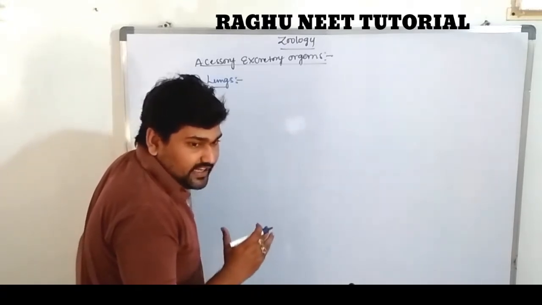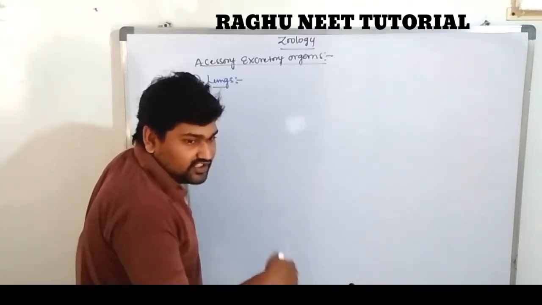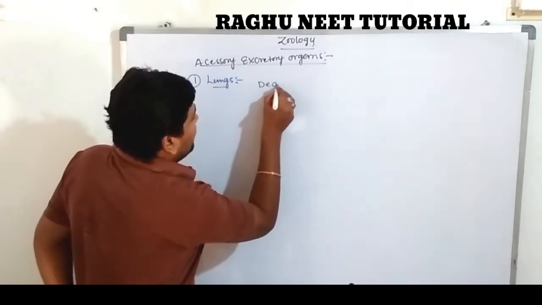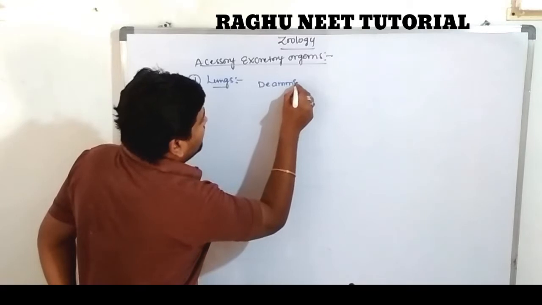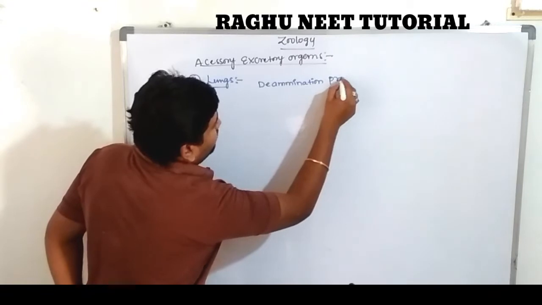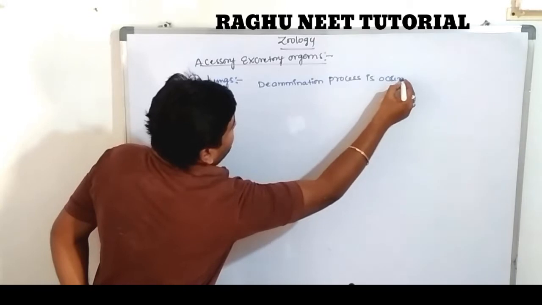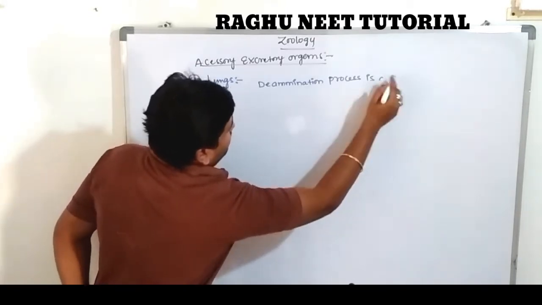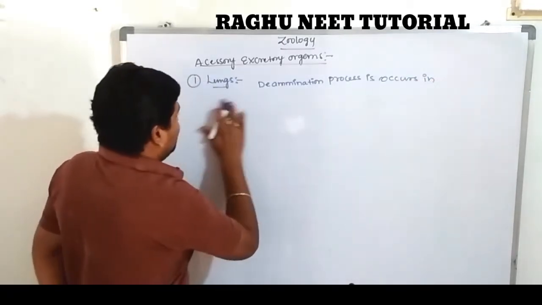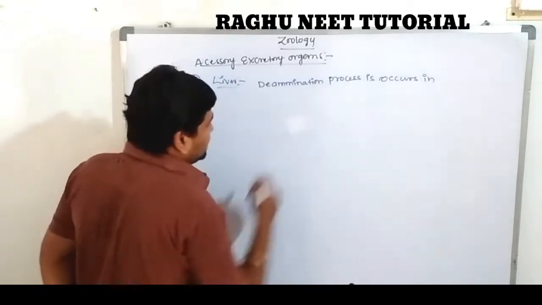The excess amino acids have their nitrogen group removed, which is called the deamination process. In which region does the deamination process occur? It occurs in the liver. Sorry, I'm very sorry, the deamination process occurs in the liver region.